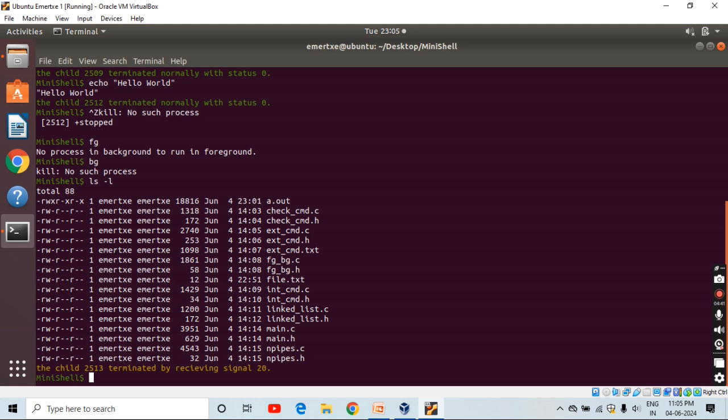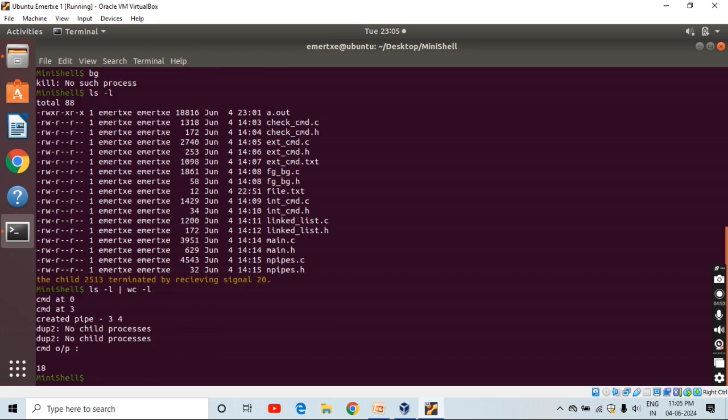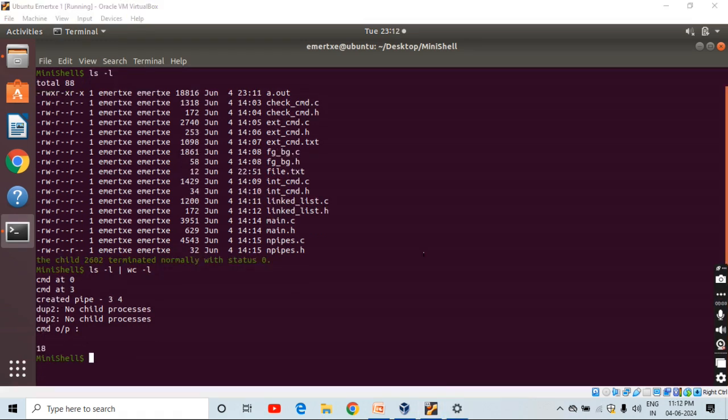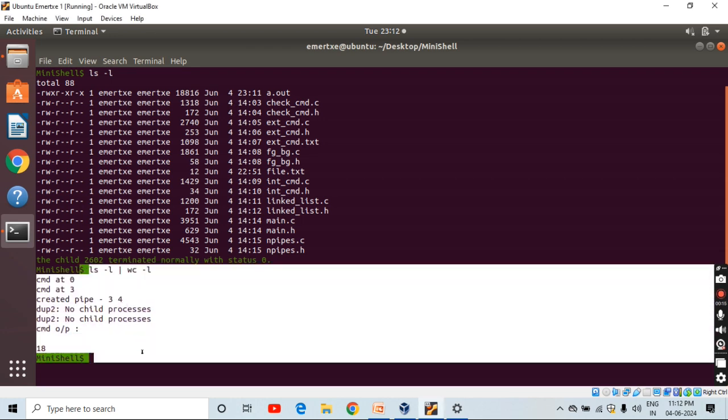Then next is, if you want to implement piping, ls -l pipe wc -l. See, command at 0, command at 3 created pipe. So here we can see the pipe functionality has been implemented successfully. That is, we are printing the word count, ls -l piping wc -l. So see here, the pipe functionality has been implemented successfully.